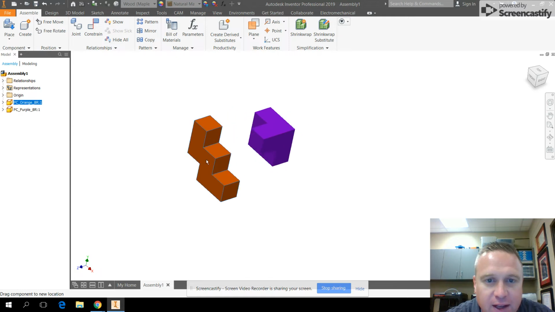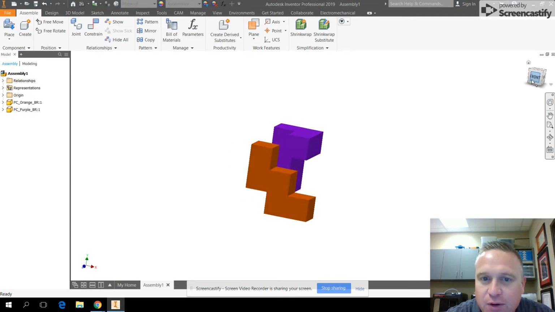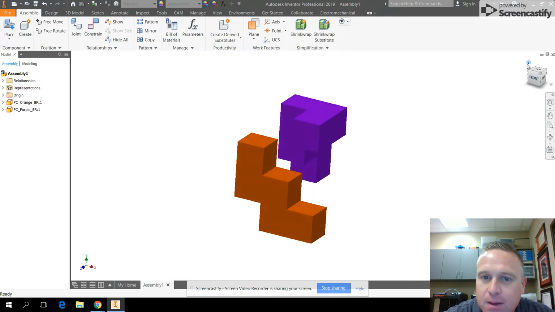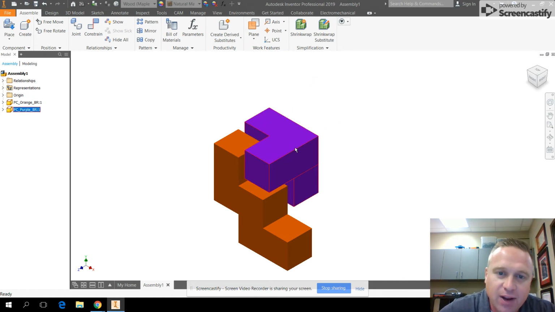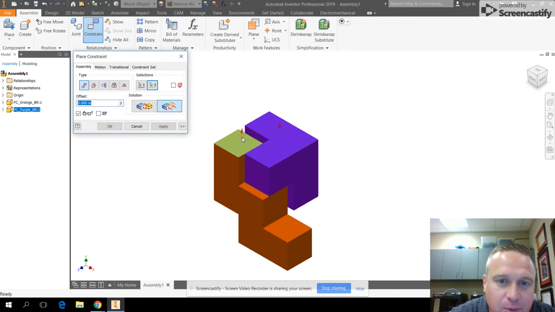Now, if we look at this, it looks like those parts aren't together. They're kind of moving together. But if I click on the front view of my parts here, we can see those surfaces actually are mated together. All right, so that's what we want. The next thing that I'm going to do is I need to constrain this so it stops moving. So I'm going to use a couple of other constraints. I'm going to click constrain, and I'm going to use a flush constraint. What flush means is it's lining up two surfaces. So if you look at the example here and the icon, it's showing those two surfaces being lined up. All right. And so I have the arrow going up and I want it to line up with that arrow.